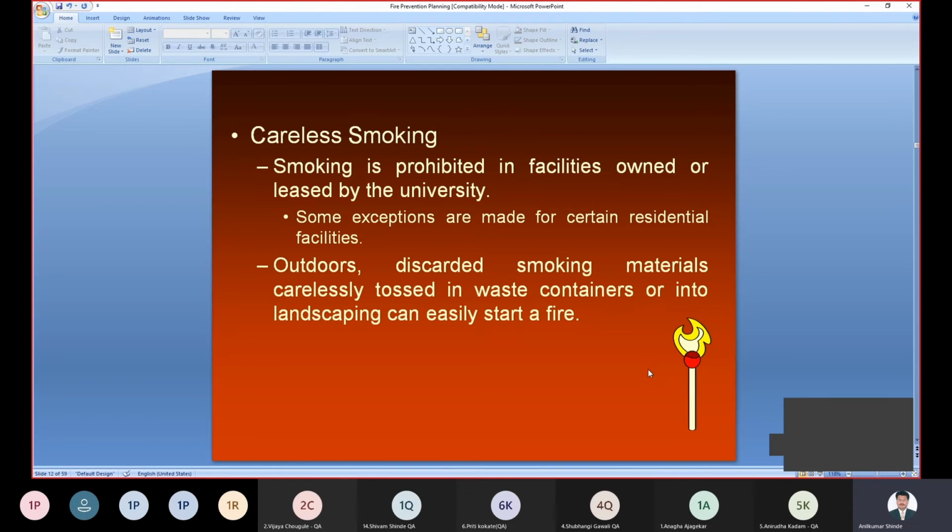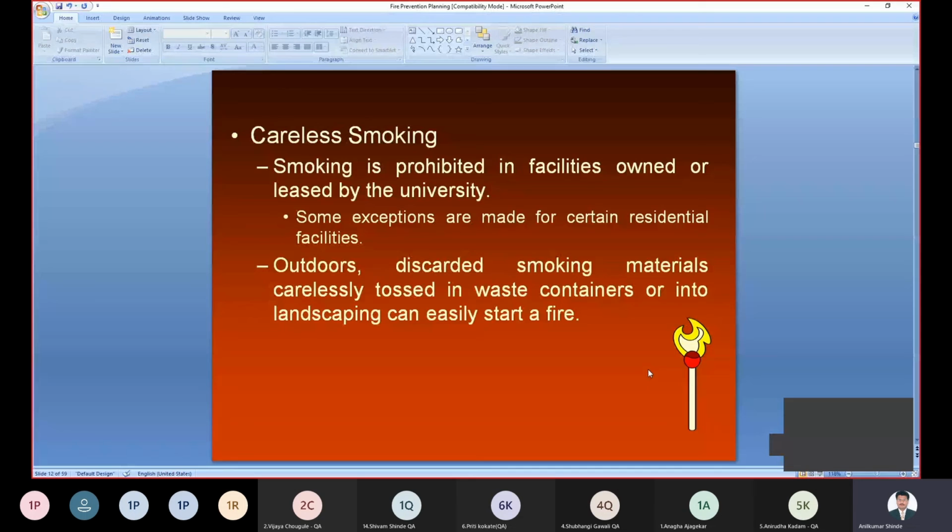Smoking is always prohibited in the facilities in the company, right? That can be owned or issued by the university. So smoking is always prohibited in a company, but some exceptions are made for certain residential facilities, so there is a smoking zone. We keep away from open flame or open burning, and we can prevent different fires. So this is outside discarded smoking material, right?